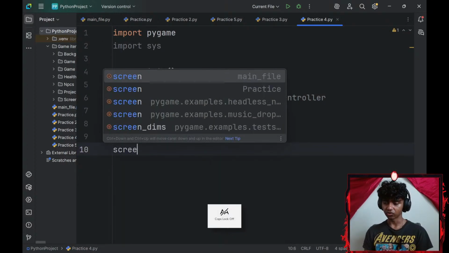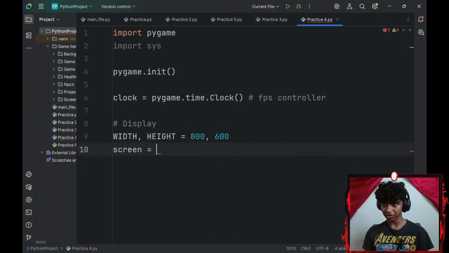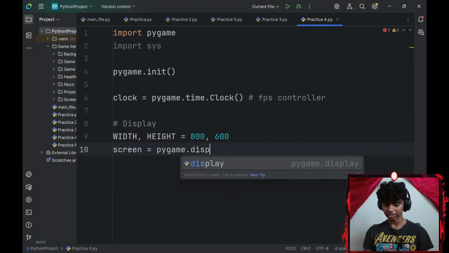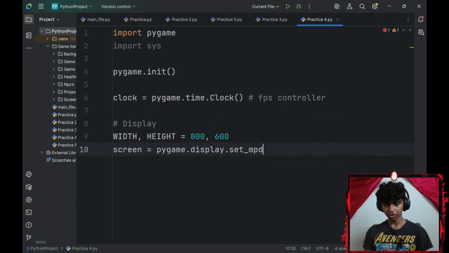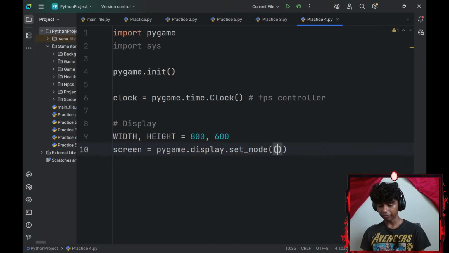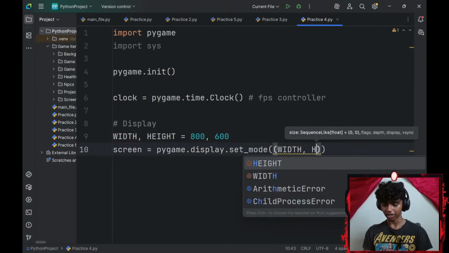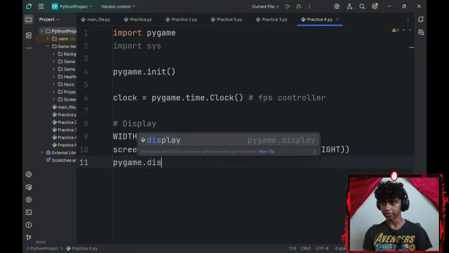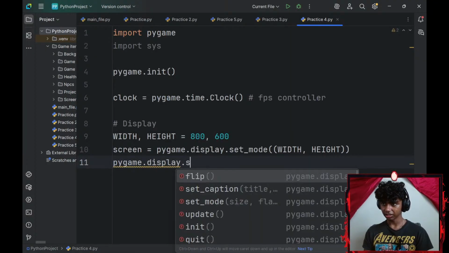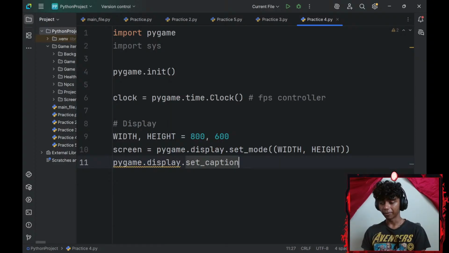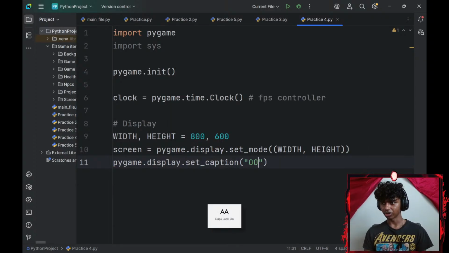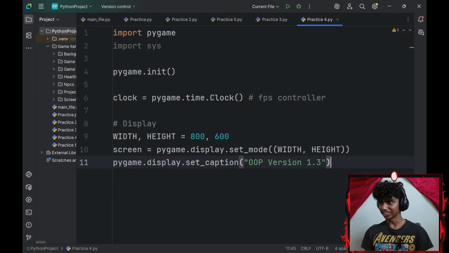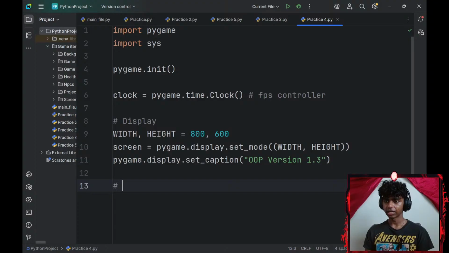And then I will create a screen variable. I'll set that equal to pygame.display.set_mode. The mode will be my width variable, which is going to be 800, and height variable, which is going to be 600. Then let me add a caption, so I'll go with pygame.display.set_caption. My caption will be something like object-oriented programming version, I don't know, 1.3. Okay. And then let me go ahead and create my player class.